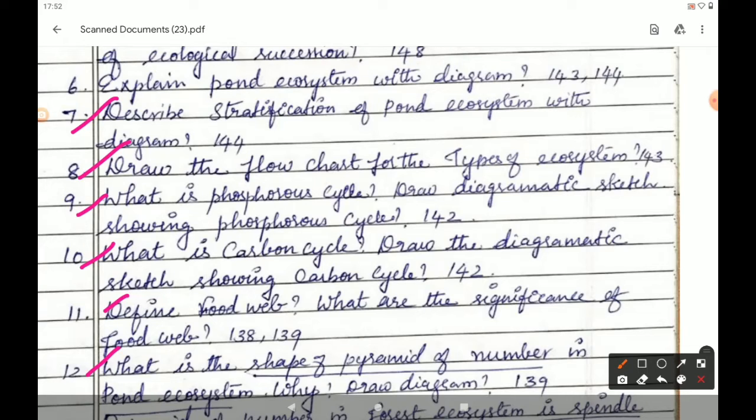There is a gradual decrease in the number of organisms in each trophic level from producer to primary consumer and then to secondary consumer and finally tertiary consumer. The pyramid of number in pond ecosystem is always upright. And the diagram for the question is given in page number 139, second diagram B. You have to draw.